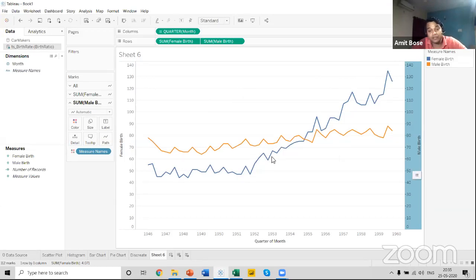Now the trend has improved further in terms of female birth rate. So we can see that in two different scenarios in this particular line chart, we have quite drastically different information that we can draw from this line chart.